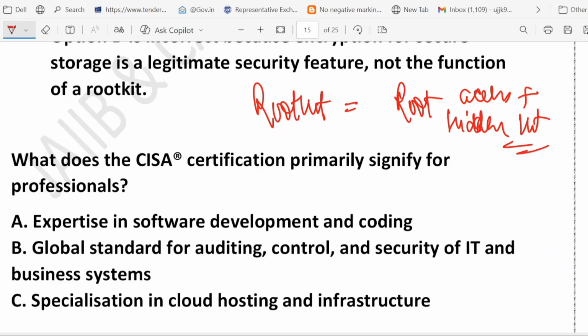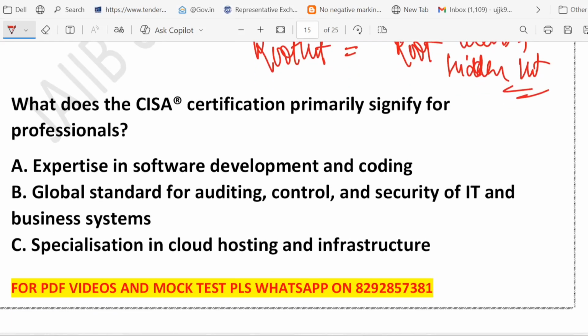Next question we have. Imagine you hire a cleaner, but they secretly copy your house key and live in your basement without you knowing. That is what a rootkit does to your computer. What does CISA certification primarily signify for a professional?